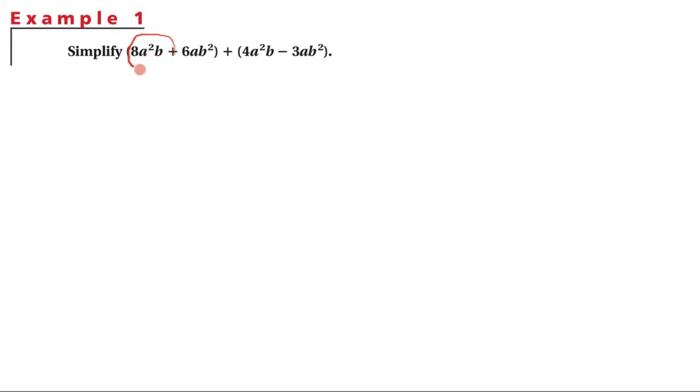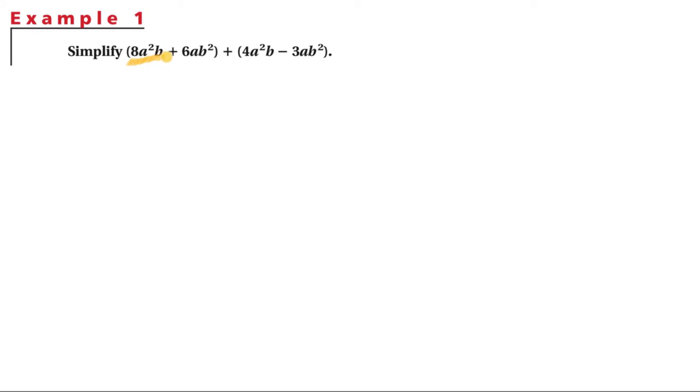You can see that this one is a squared b. This one is not, so therefore you cannot combine these two terms. But this term has a squared b at the end. You can kind of think of it, this is the first name, this is the last name, first name, last name. Last names belong to the same family. Alright, so let's go ahead and get our like terms together.